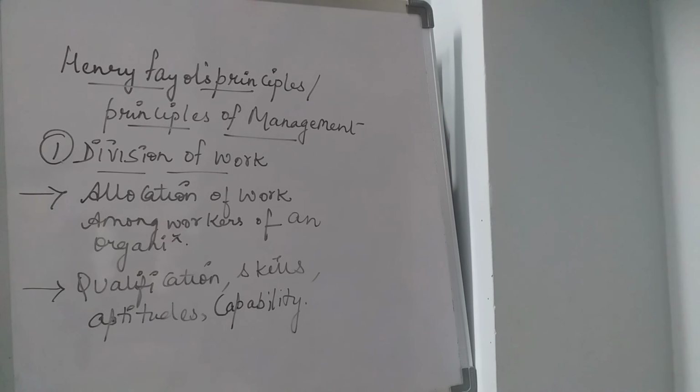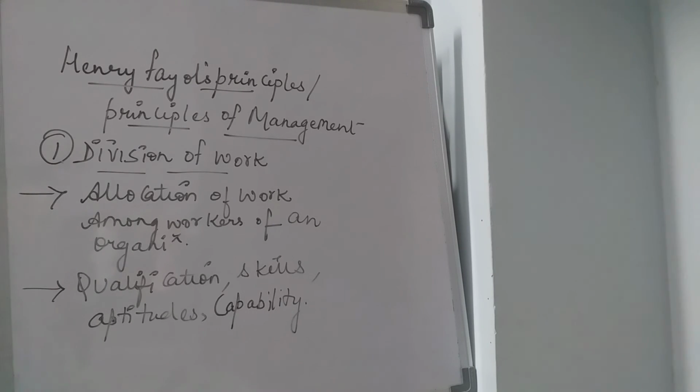If you select the painter and give him the work of the civil contractor, will he be able to do it? No. To the painter, you have to give the work of painting. For the laborers, you have to give the laborer's work. So to a suitable person, suitable work must be given. And as a result, they will make a good contribution to the construction of the house.